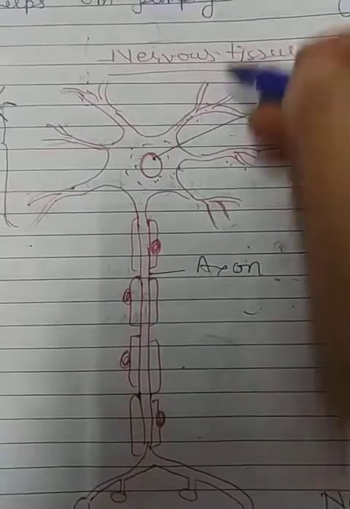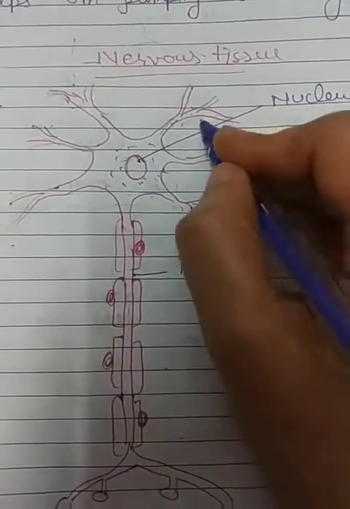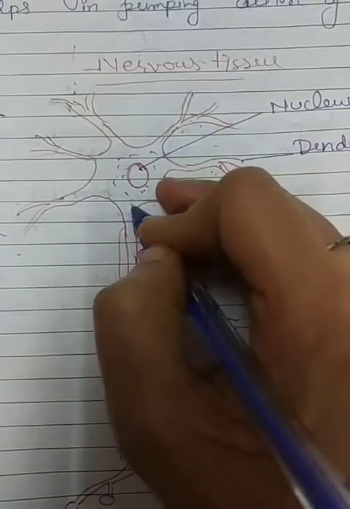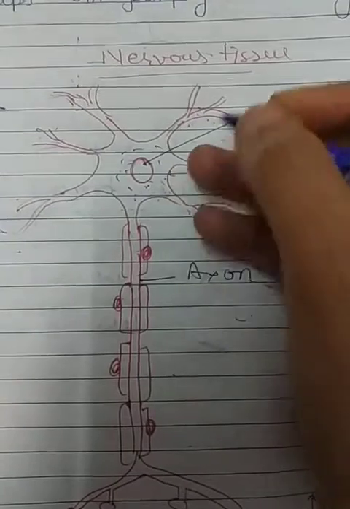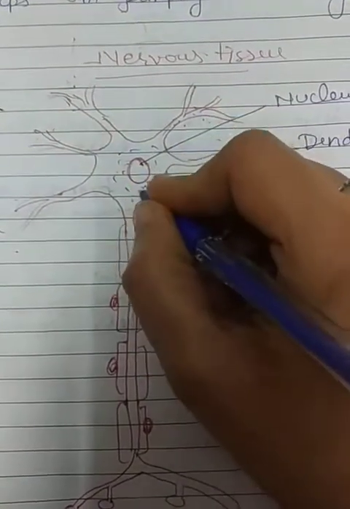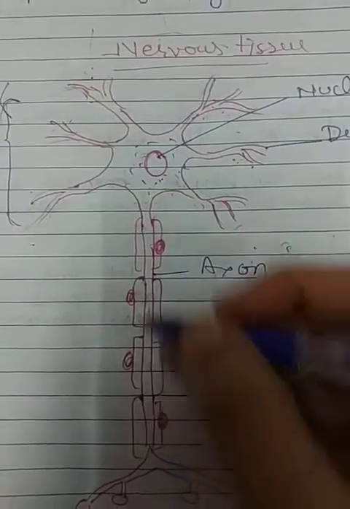When dendrites receive the information, they send it to the cell body for further transmission of response to the axon.